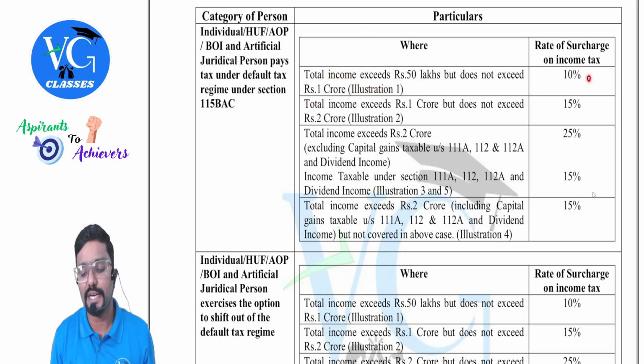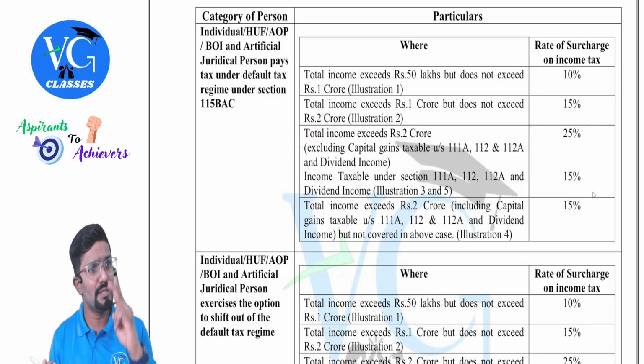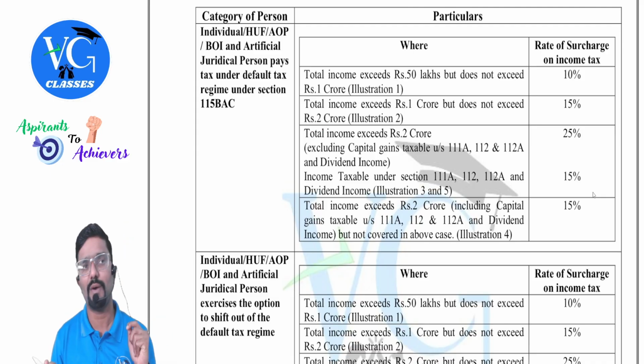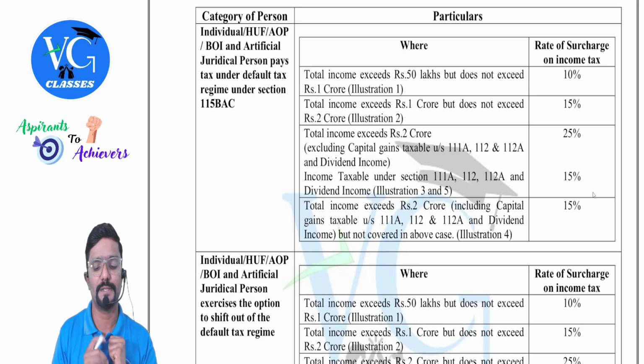Sir, what if total income is more than 50 lakh but up to 1 crore? Then you have to pay surcharge at 10%. Sir, what if it is more than 1 crore up to 2 crore? Then you have to pay 15%. Sir, what if it is more than 2 crore? Then you have to pay 25%. But there is one twist. I will explain all this with an illustration. Don't worry. But first understand what the rates are. How to apply it and all, we will discuss.